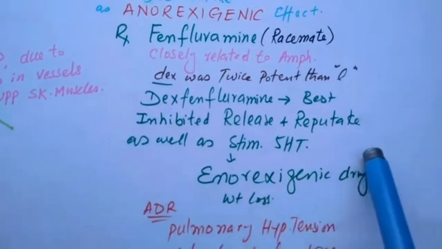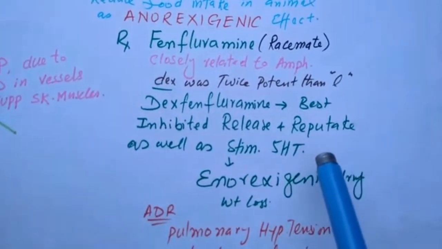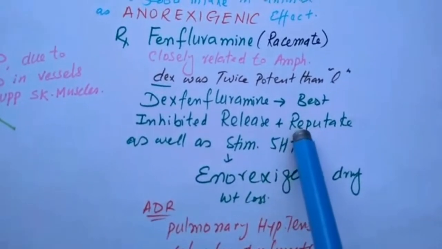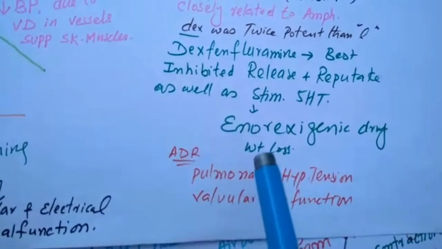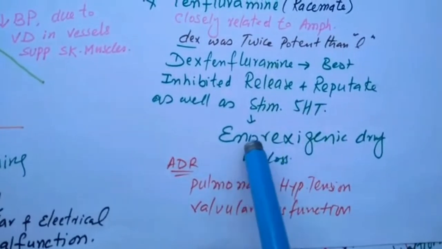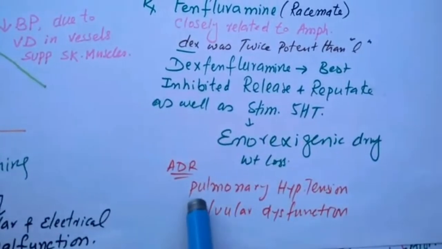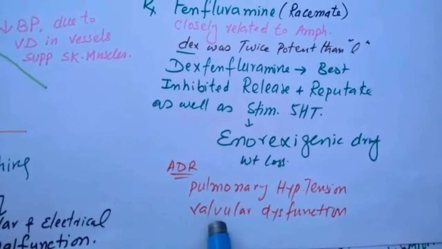While cyproheptadine inhibits 5-HT, and that's why it is an appetizer. The adverse effects related to this drug were pulmonary hypertension and valvular dysfunction.